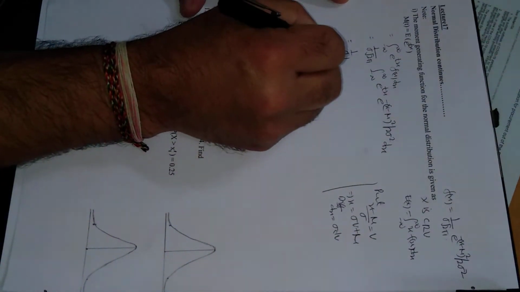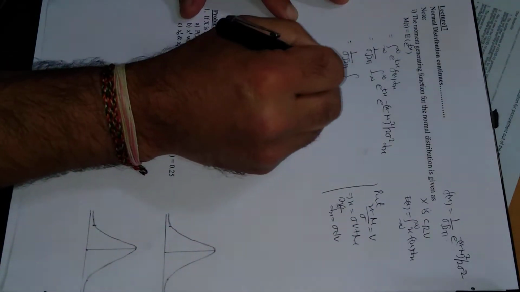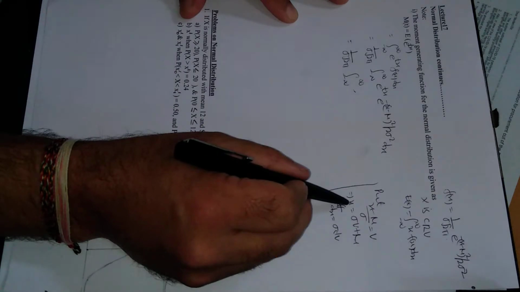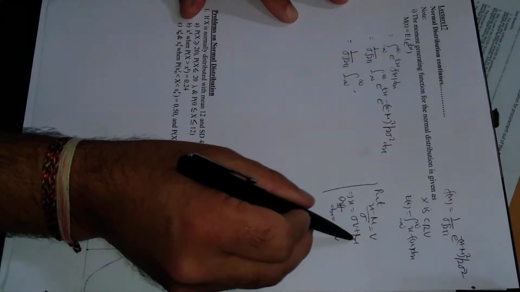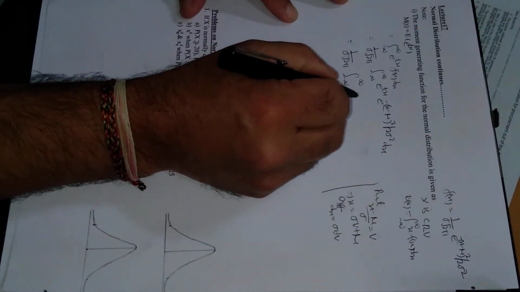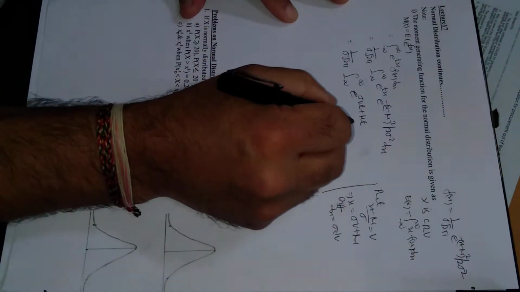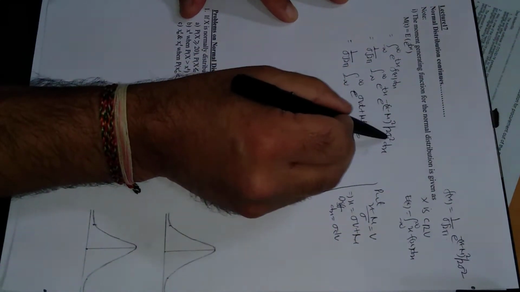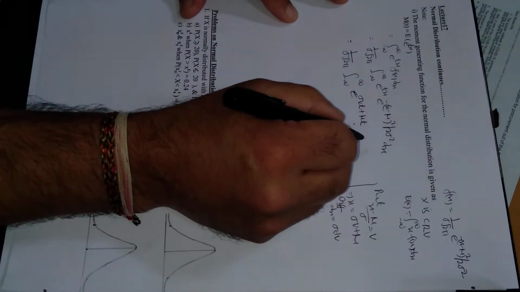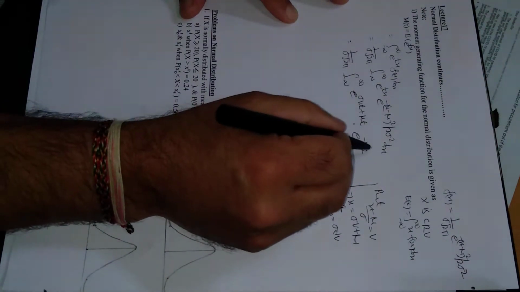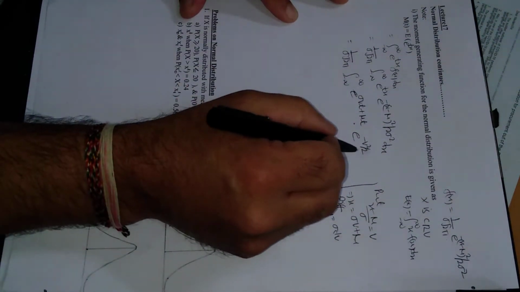So this is 1 upon square root of 2 pi, integral from minus infinity to infinity of e raised to power tx, which is multiplied by t, so this will be sigma vt plus mu t. So e raised to power sigma vt plus mu t. Next is e raised to power minus v square divided by 2, and dx is sigma dv.